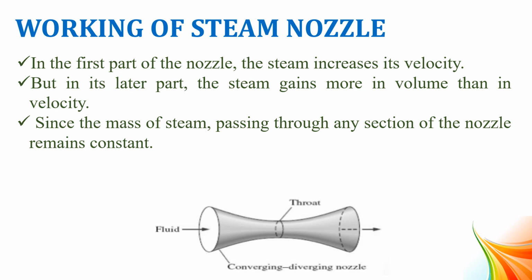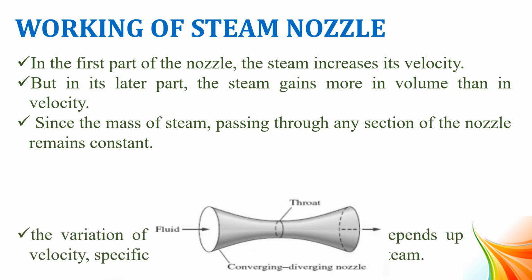This is the convergent part, where the area of cross section is reducing. This is the throat, with constant cross section area. This is the divergent part, where the area of cross section is increasing. So this is called a convergent divergent nozzle.